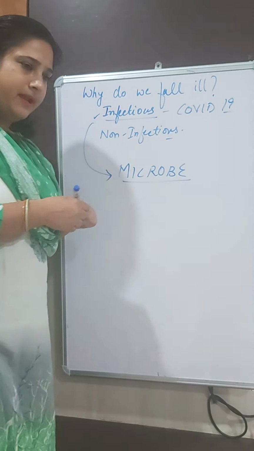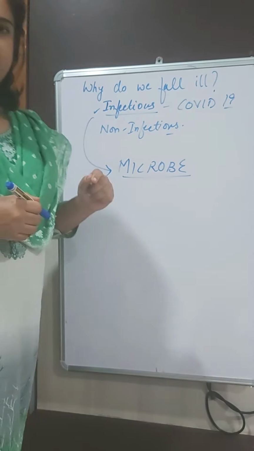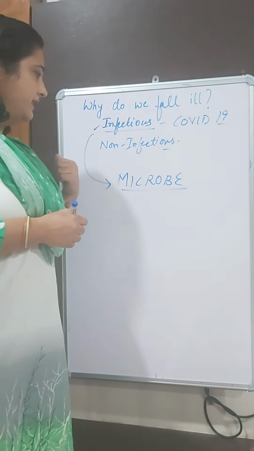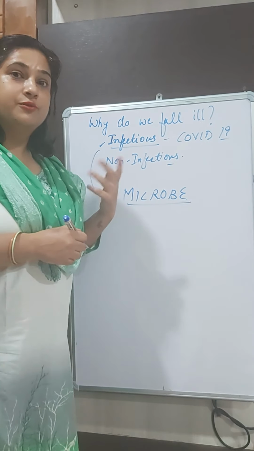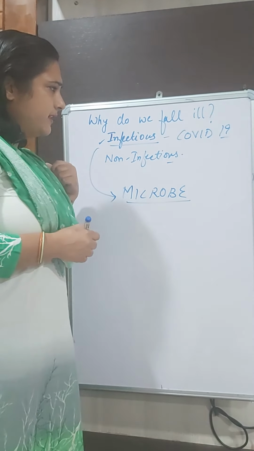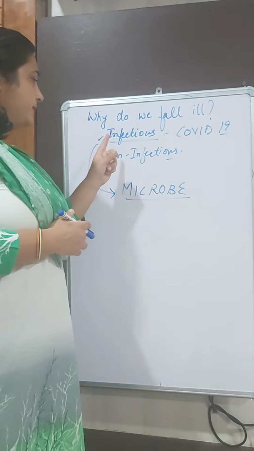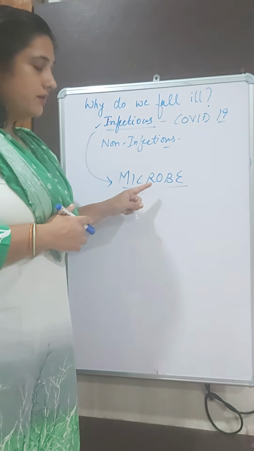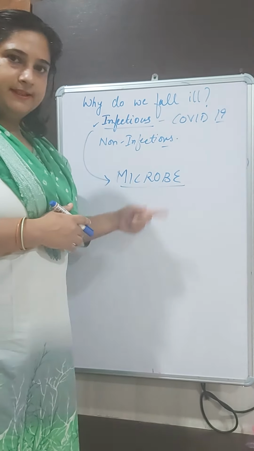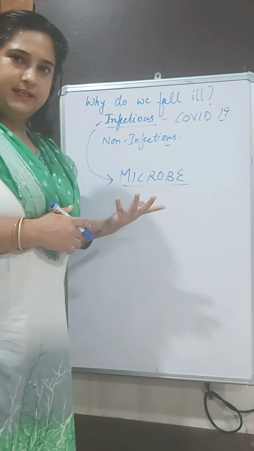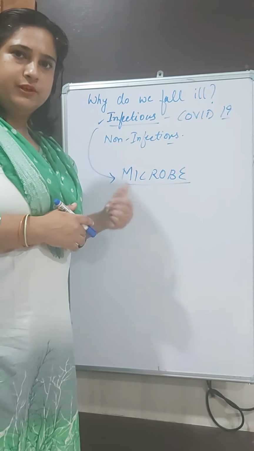The examples are many, ranging from common cold to conjunctivitis to tuberculosis to pneumonia to cholera to rabies to polio. These are so many millions of diseases which are infectious where the causative organism is a microbe. It could be a virus, it could be a fungi, it could be bacteria, it could be protozoan, it could be a worm also. So all the disease which is caused by a microbe, those are called as infectious disease.